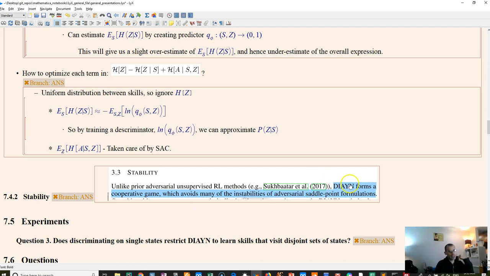Whereas in Dyne, both of them are trying to maximize the same thing, right? Improving the discriminator would improve the reward, and improving the reward directly through the policy also improves the reward. So it's a cooperative game rather than an adversarial game, which apparently gives you more stability.